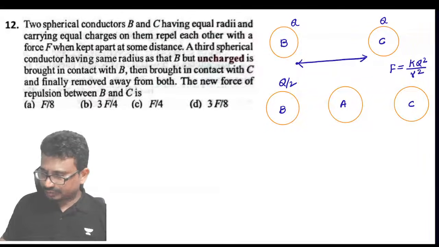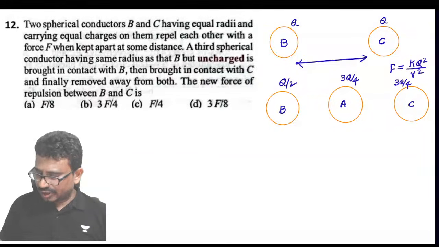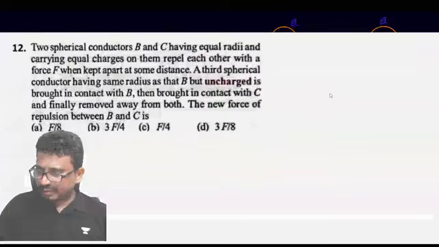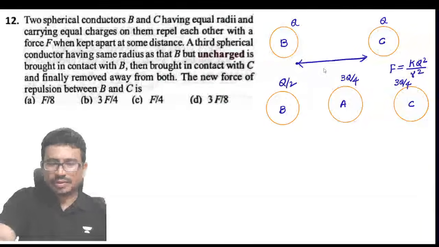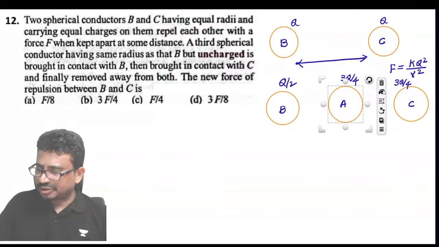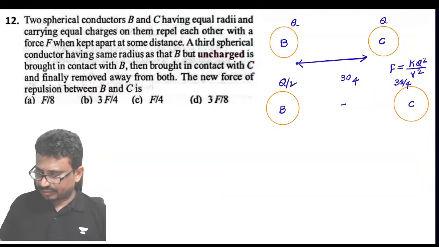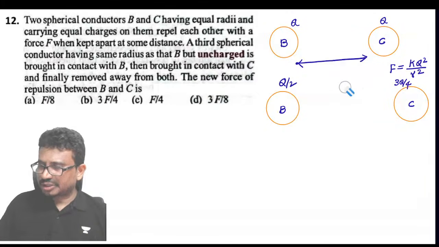Now the charge is 3Q by 4, and this is also 3Q by 4. And this uncharged part is removed completely now here. They removed the charge completely.